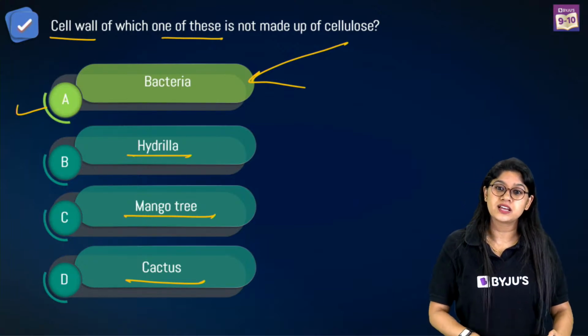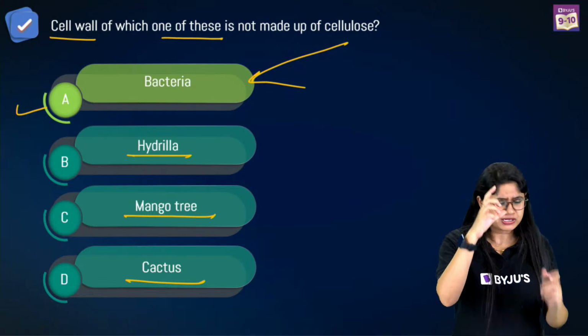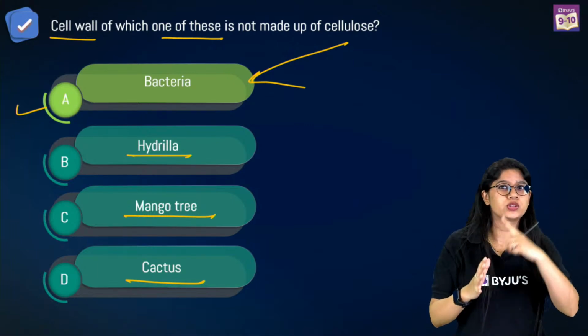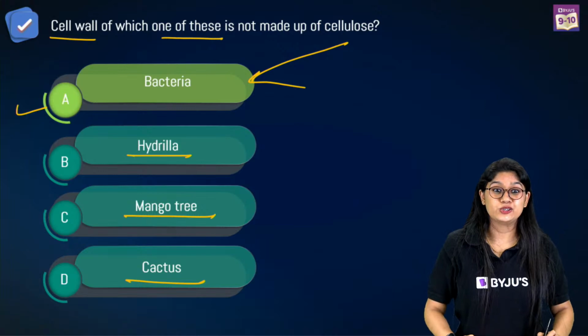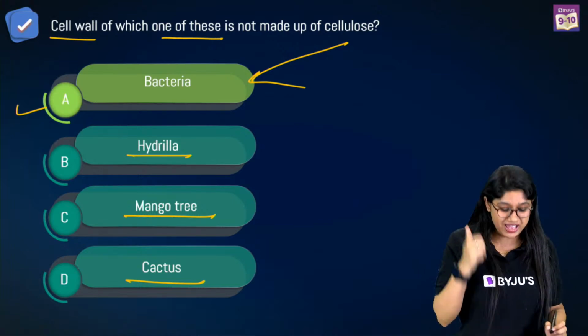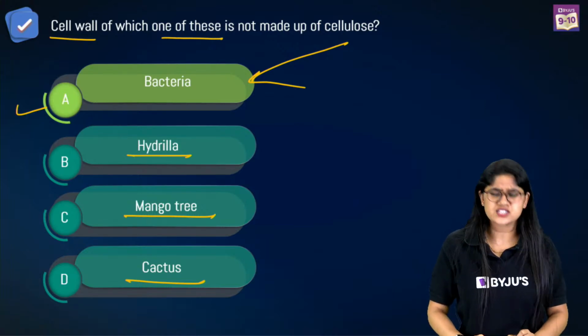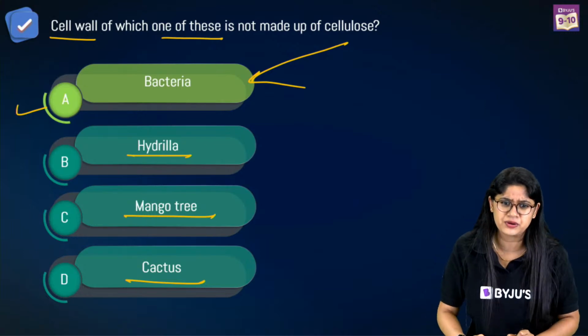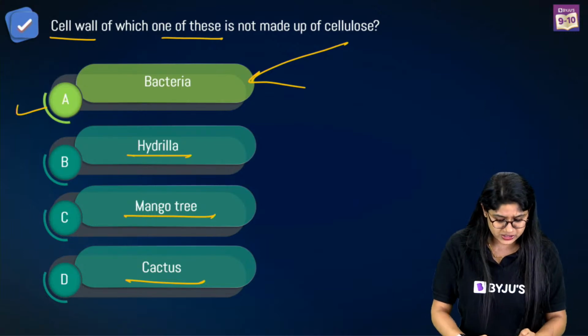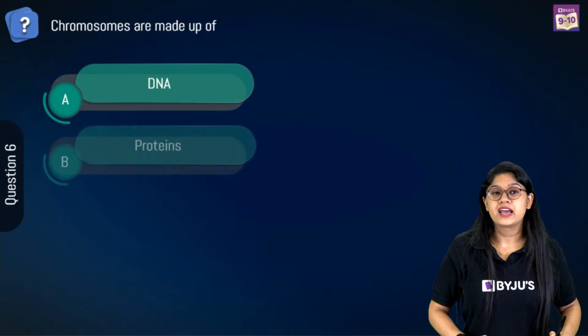The question is asking us, which of these organisms has a cell wall that is not made up of cellulose. Awesome. Very good, everyone. So we have the answer, that is option number A. Very good, everyone.